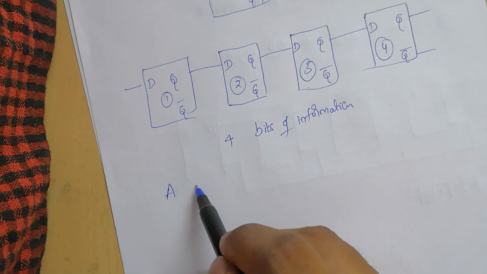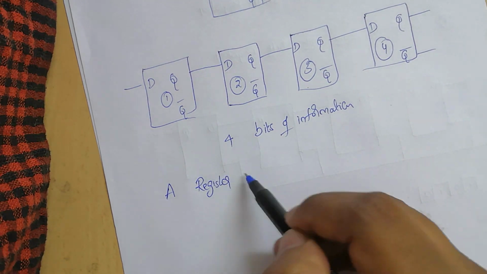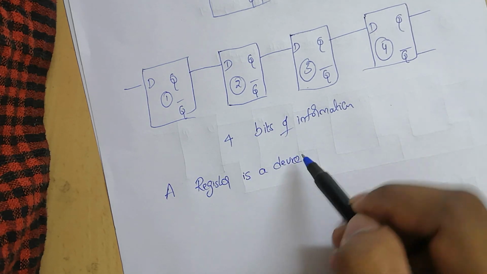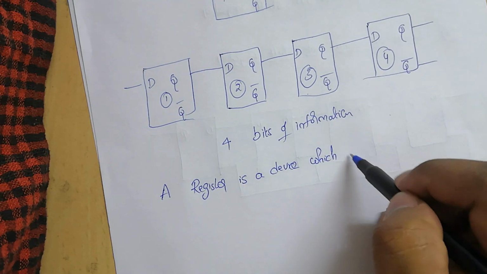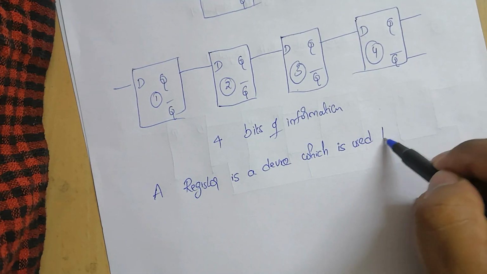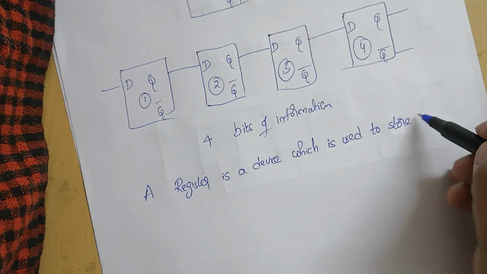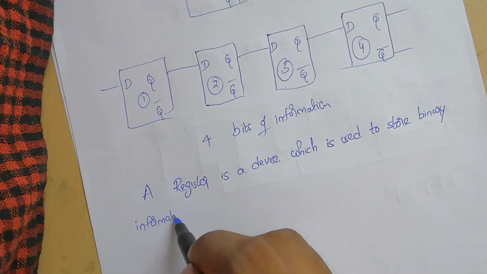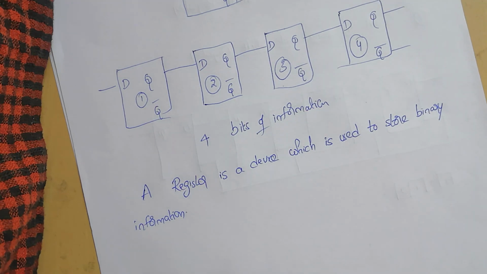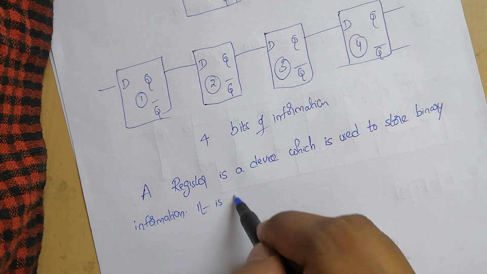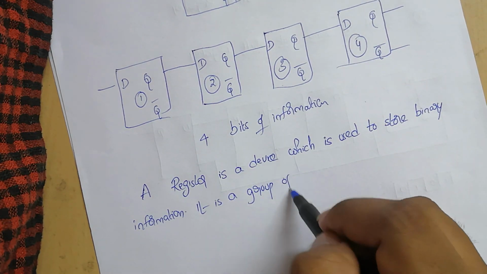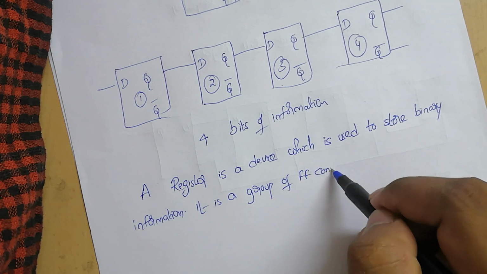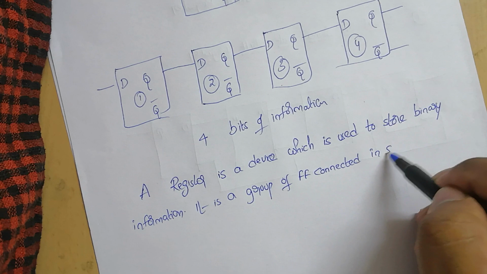What is the definition of a register? A register is a device which is used to store binary information, and it is a group of flip-flops connected in series used to store multiple bits of data.